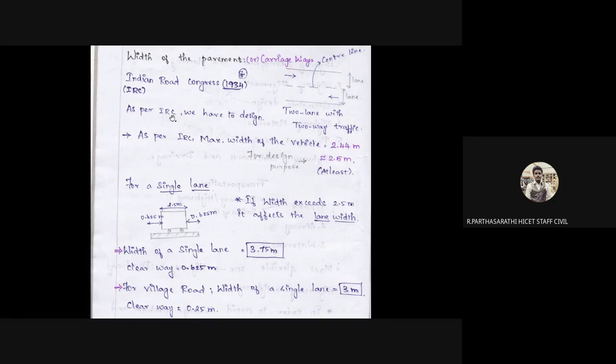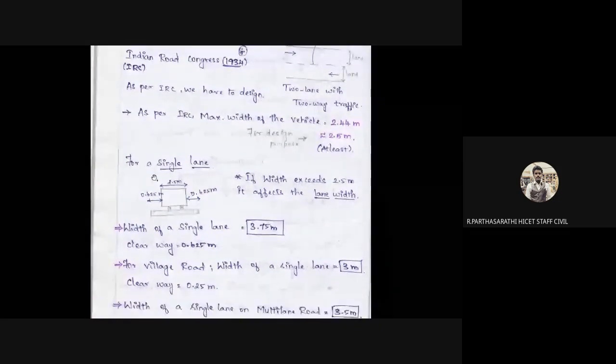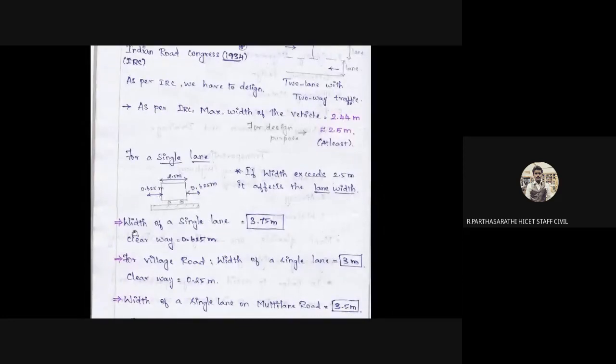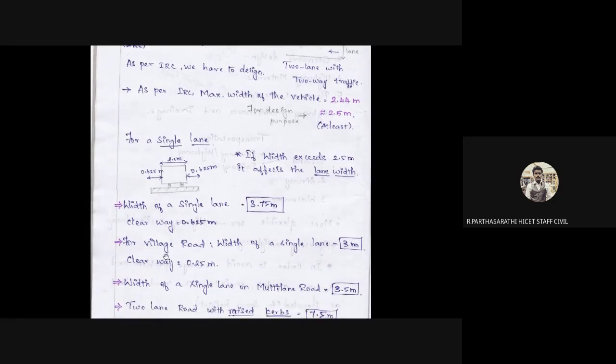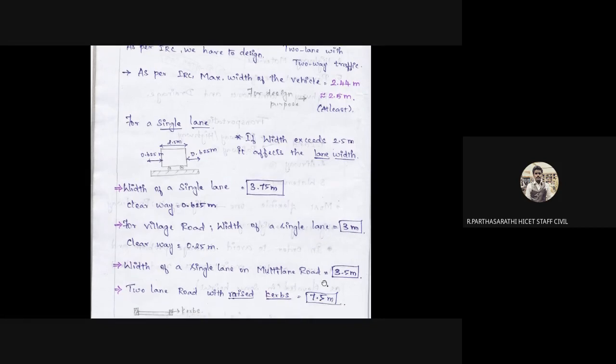As per the Indian Roads Congress, we have to design this for 2 lanes, two-way traffic. The maximum vehicle dimension is 2.4, and we need to round this up to at least 2.5 meters. For a single lane, we give an obstruction allowance of 0.625 meter on each side, which should be clear. In case of a single lane for a clear way, we need to provide 3.75 meters. In case of a village road, 3 plus 0.25. In case of a single lane, 3.5 meters.